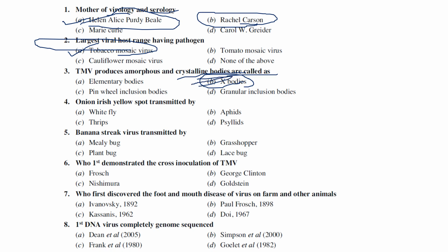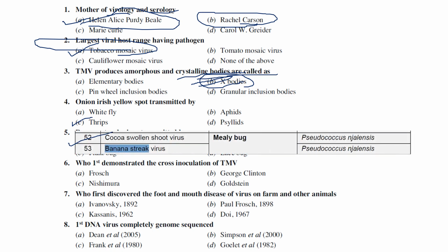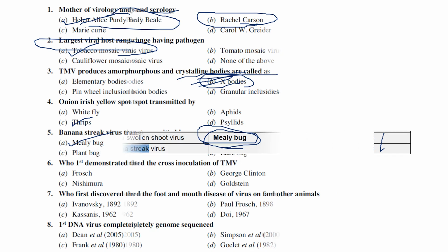Onion Irish yellow spot is transmitted by, they are asking. It is known to be transmitted by thrips. Banana streak virus is transmitted by mealybug. Very important one: not only banana streak virus, there is one more virus. Yes, coconut swollen shoot virus and banana streak virus. These two viruses are known to be transmitted by an insect vector called mealybug. The mealybug's scientific name is Pseudococcus njalensis.